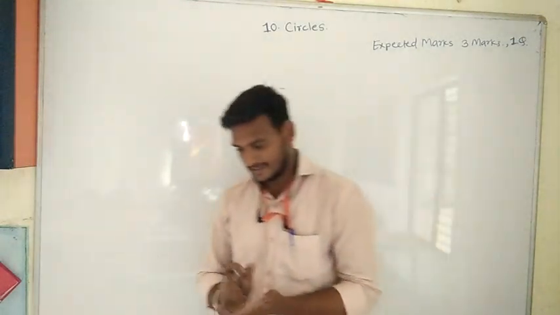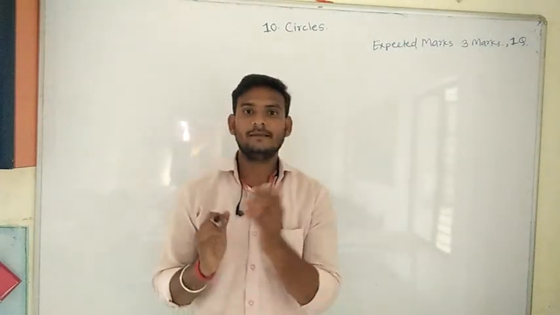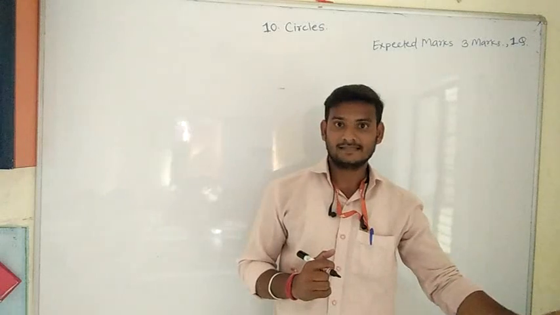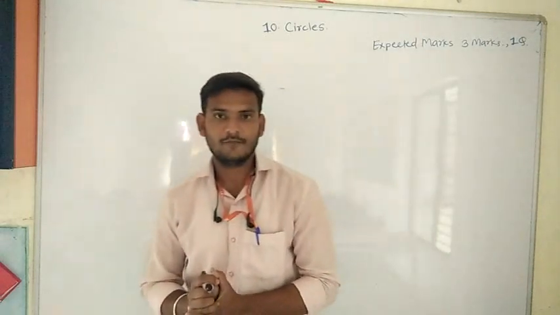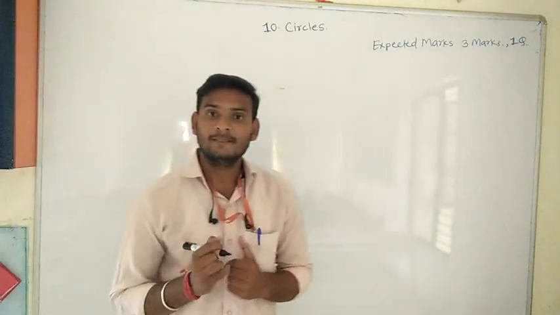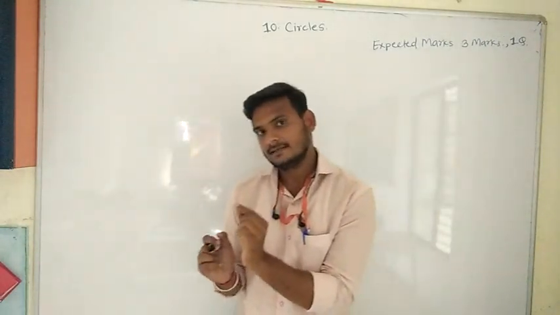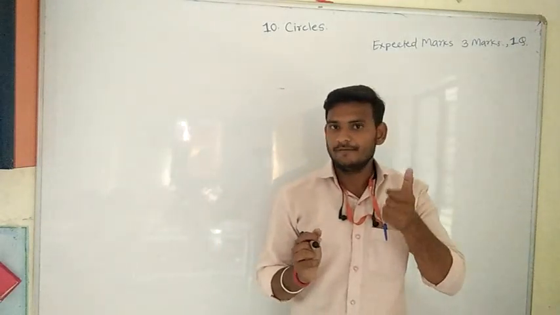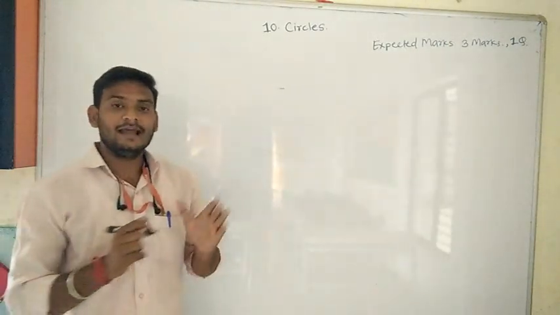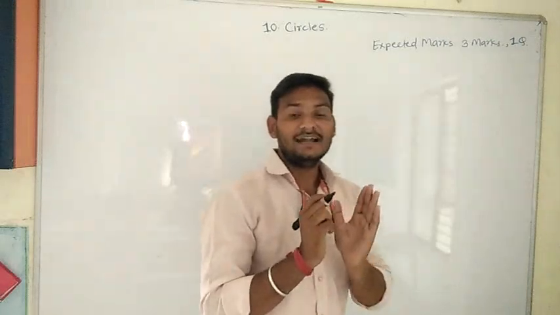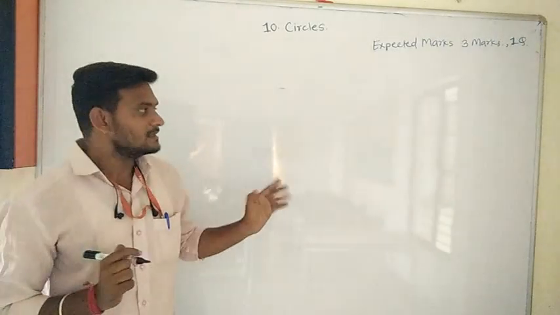A circle is a collection of all the points which are at an equal distance from a fixed point. That fixed point is the center of the circle, and the fixed distance is the radius of the circle.